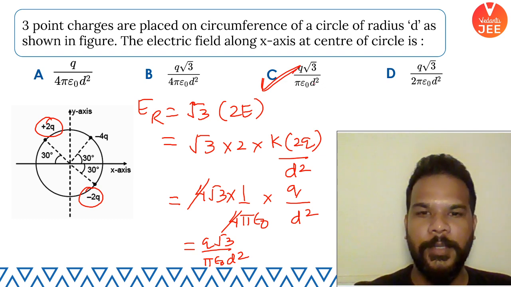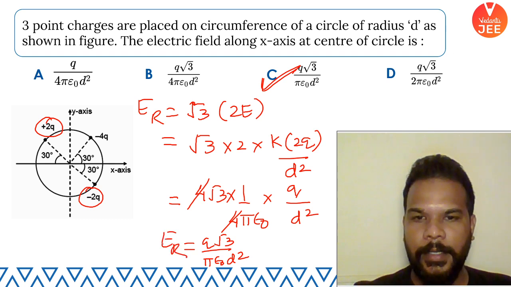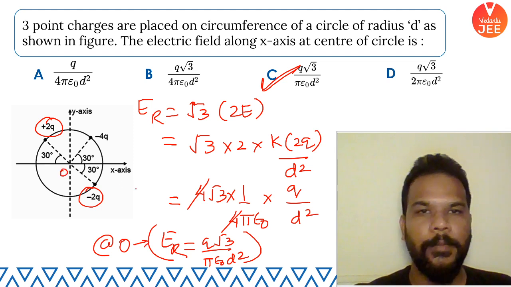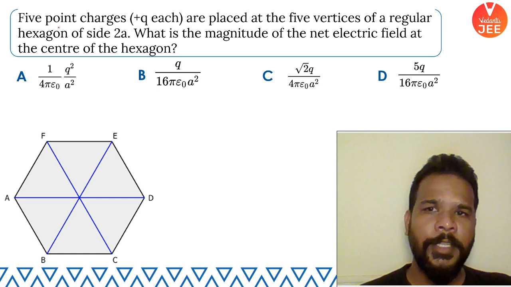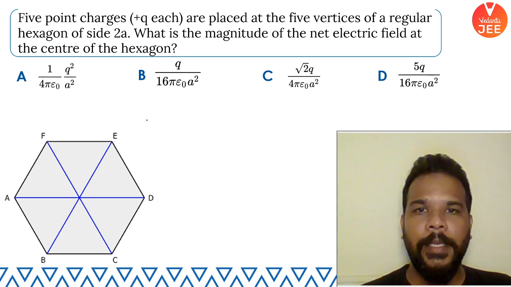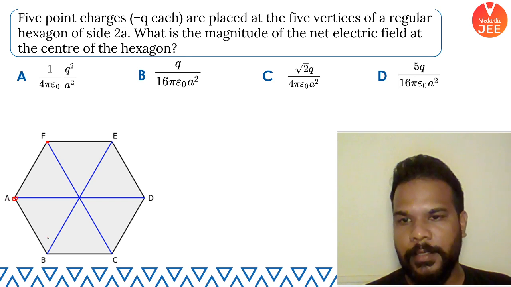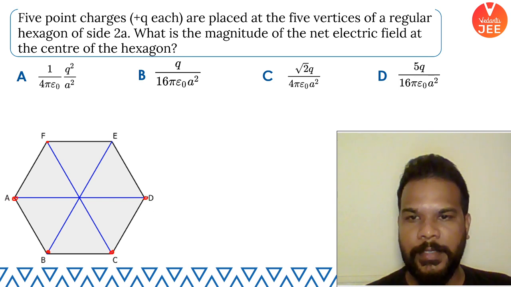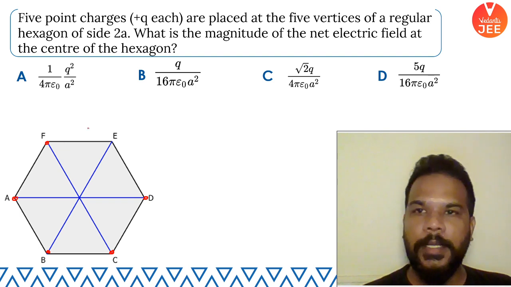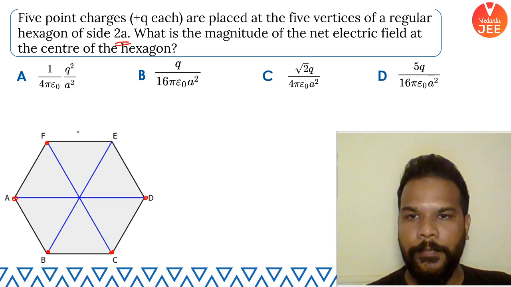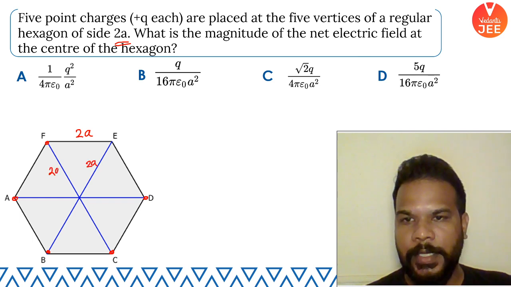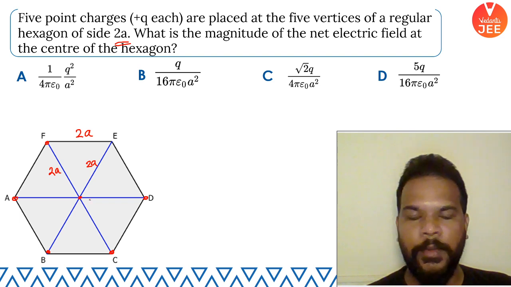Another good question. So that's your resultant electric field at O, at the center. Moving on. Now this question says that you have 5 point charges, each placed at 5 vertices of a regular hexagon. So you can see the hexagon, and say these are the 5 charges placed here. All are like charges, but the hexagon has side 2a. The side length is 2a, and if I consider this triangle with the center, it's going to be an equilateral triangle.